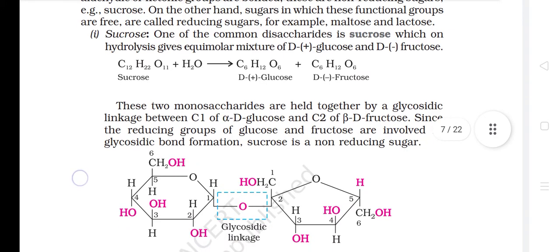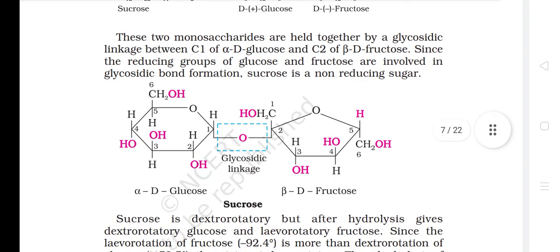Sucrose. One of the common disaccharides is sucrose, which on hydrolysis gives an equimolar mixture of D-(+)-glucose and D-(-)-fructose. These two monosaccharides are held together by a glycosidic linkage between C1 of alpha-D-glucose and C2 of beta-D-fructose. Since the reducing groups of glucose and fructose are involved in glycosidic bond formation, sucrose is a non-reducing sugar.